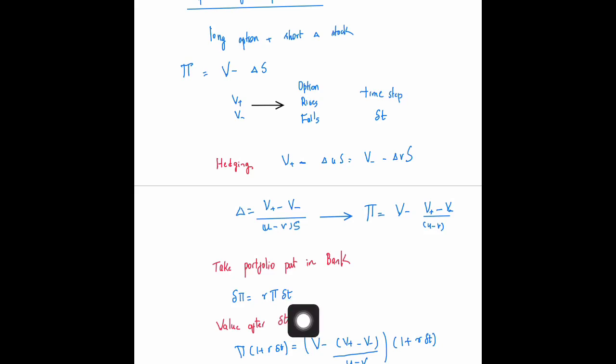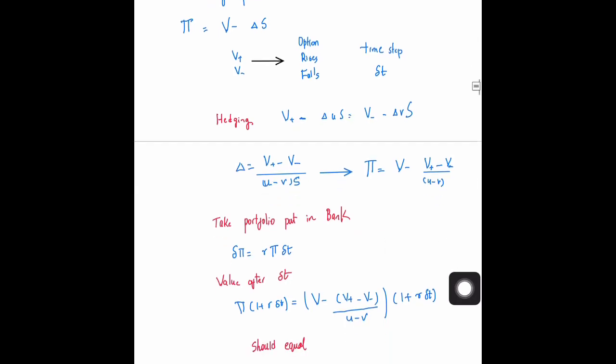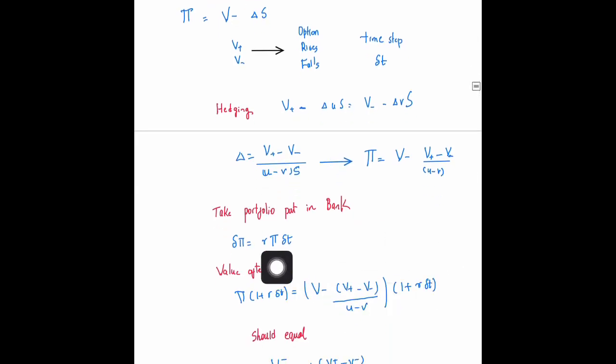As far as the portfolio goes, its value after time dt is simply going to be the value of the portfolio times 1 plus r delta t. This thing is the value of the portfolio times 1 plus r delta t.